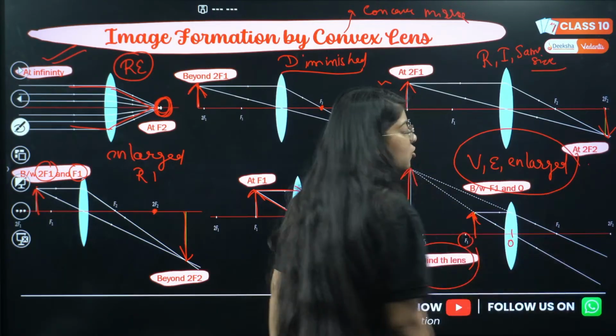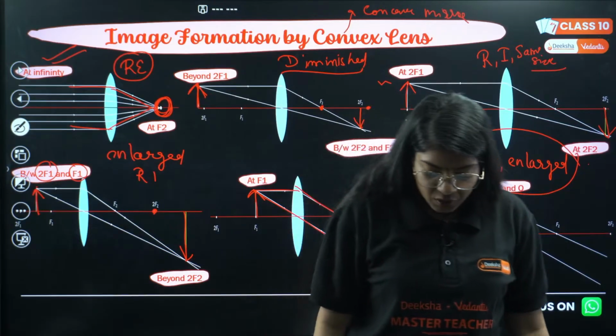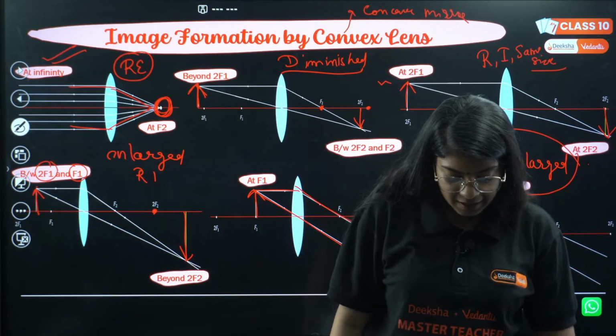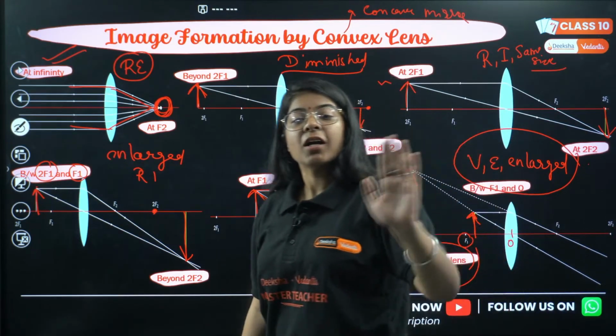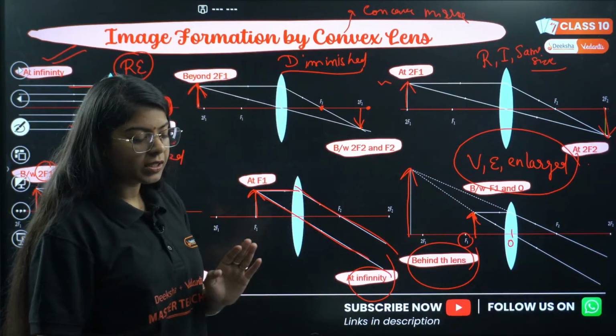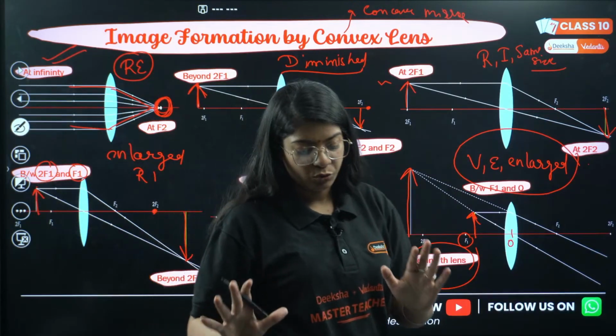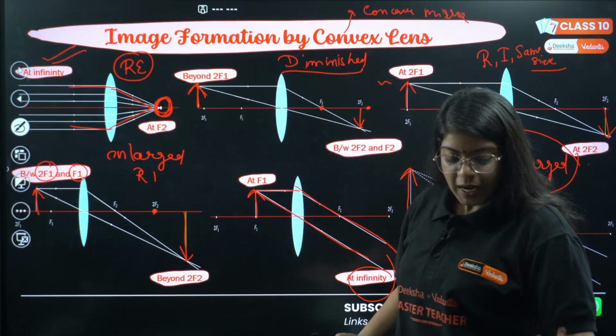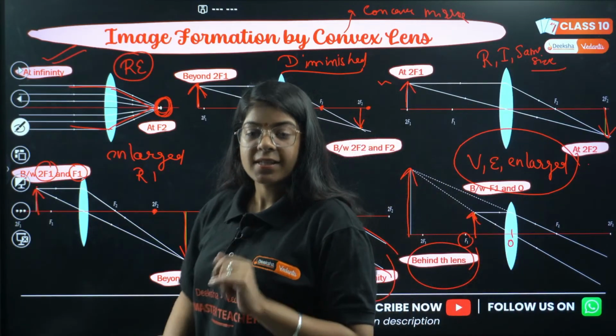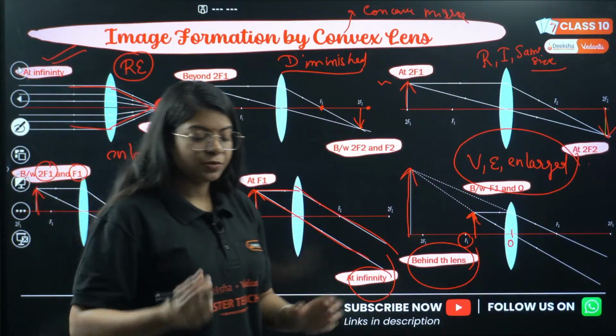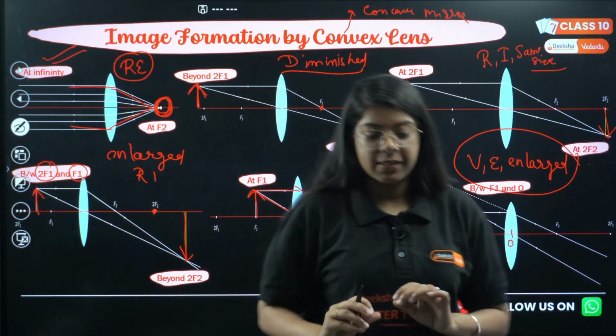Correct? Understood all the 6 parts? Virtual and erect. Yes, Sneha. Very good. Everyone understood all these 6 points, all these 6 cases. Anyone has any doubt? You can ask right now. Anyone has any doubt about the image formation by convex lens? You can ask right now.